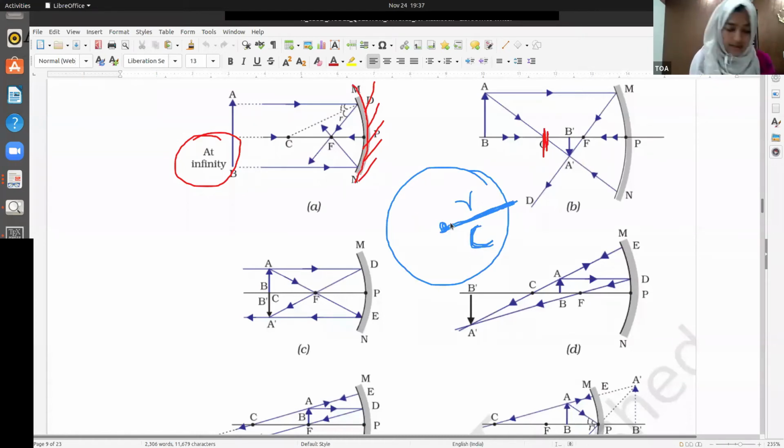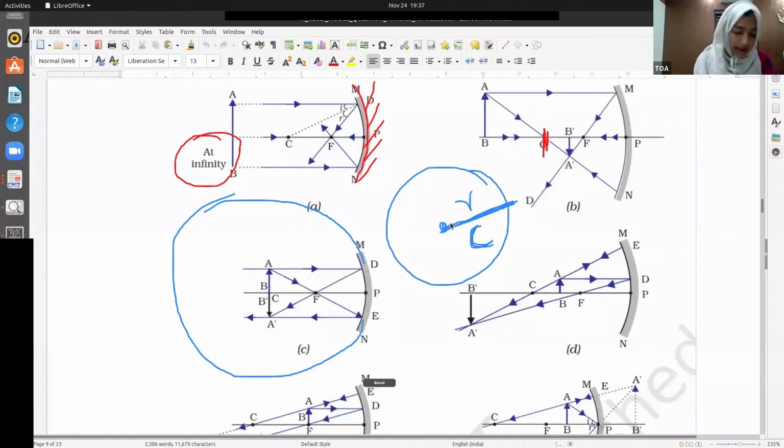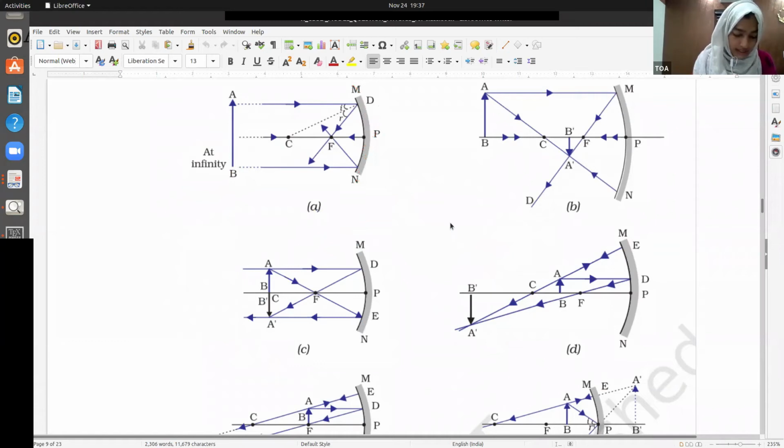This mirror is cut out of a bigger spherical mirror, and C is the center of the sphere. So what is actually C? That is the center of curvature, the center of the sphere from which this mirror is cut. So F will always be half of C.